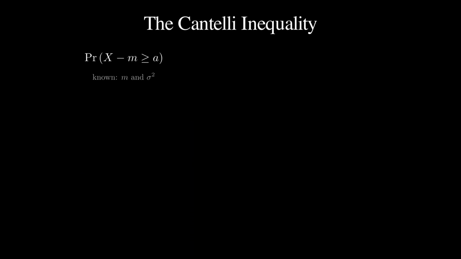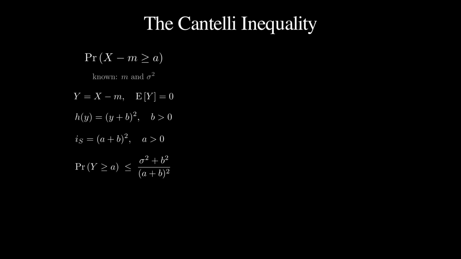One worked bound to finish and a preview of a powerful move. Suppose we know the mean m and the variance sigma squared, and we want a one-sided tail, the probability that x exceeds its mean by at least a. Center the variable: y equals x minus m, has mean 0 and the same variance. Now dominate with a whole family of parabolas. H of y equals (y plus b) squared, one function for every positive b. Over the set where y is at least a, the infimum is (a plus b) squared, and the expectation of (y plus b) squared is sigma squared plus b squared. Chebyshev hands us a bound for every b.